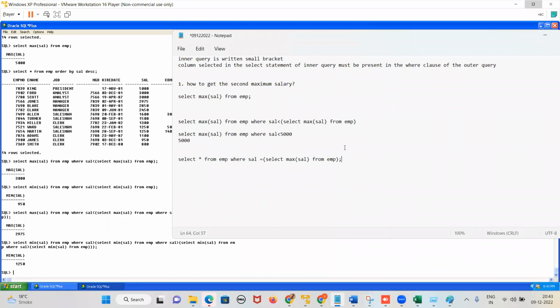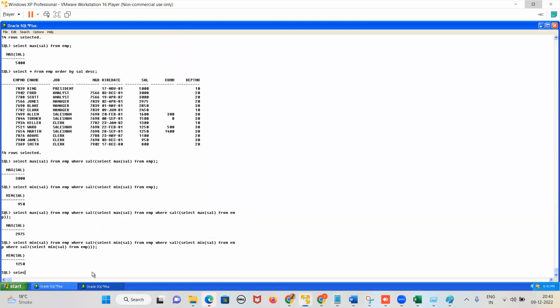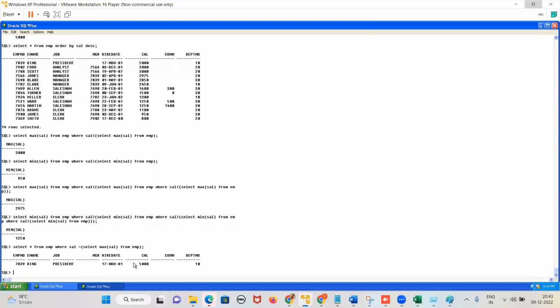Yes, sir. If I want the details of employee earning second maximum salary, what will be the query? This is fine. This is details of employee earning first maximum salary. Select a star from EMP where salary equals to select max of sal from EMP. This is fine, details of employee earning first maximum salary, King will come. Now I want the details of employee earning second maximum salary, that means Ford and Scott. How can I get it?